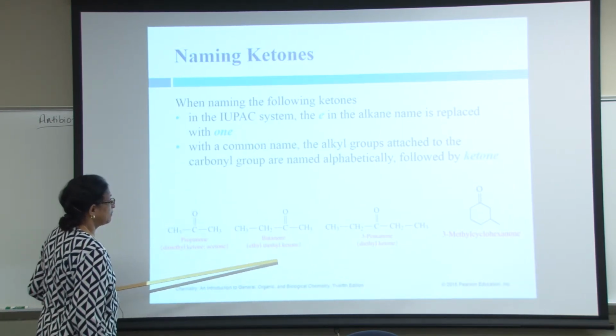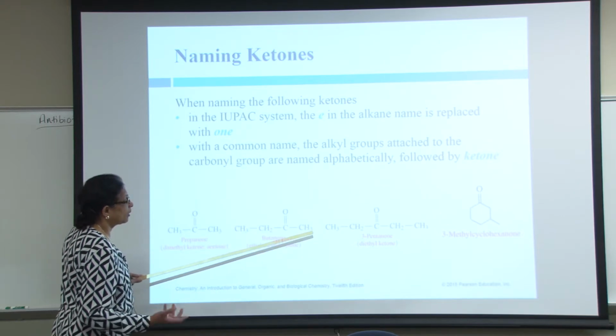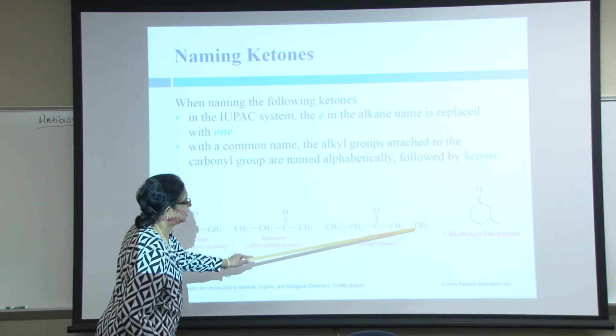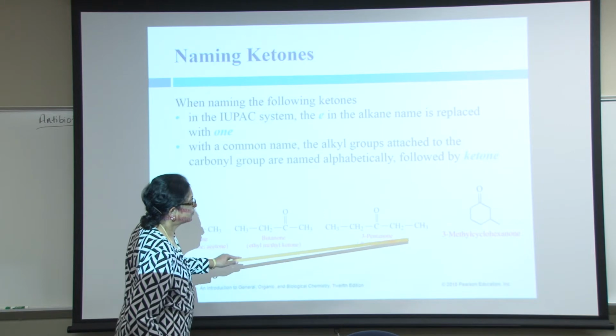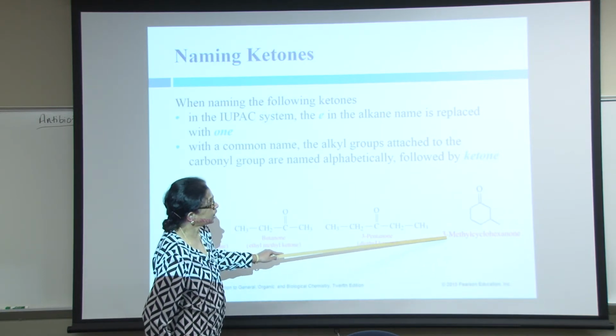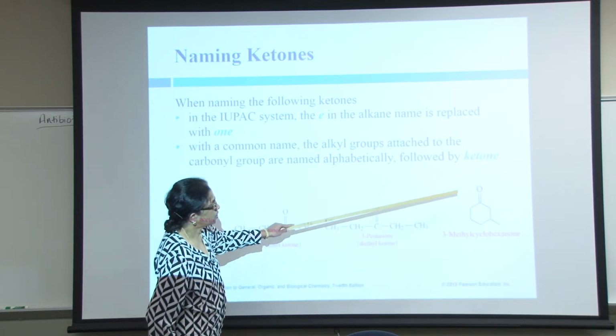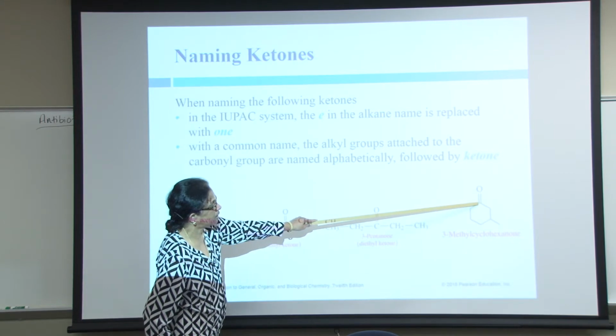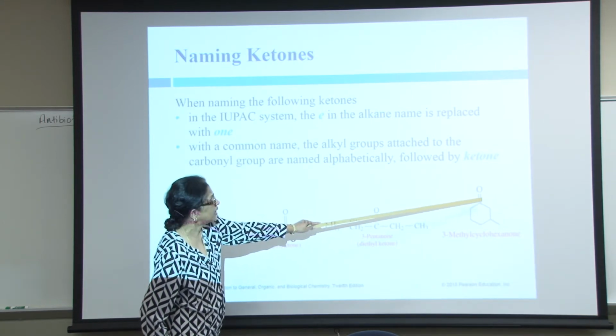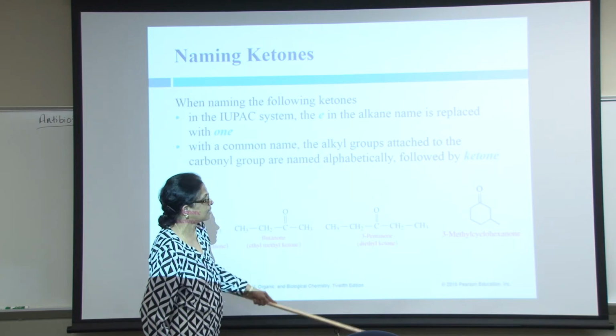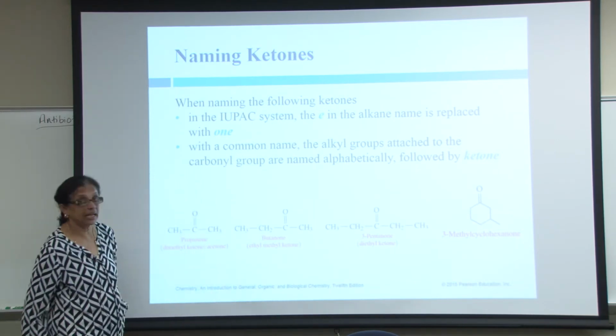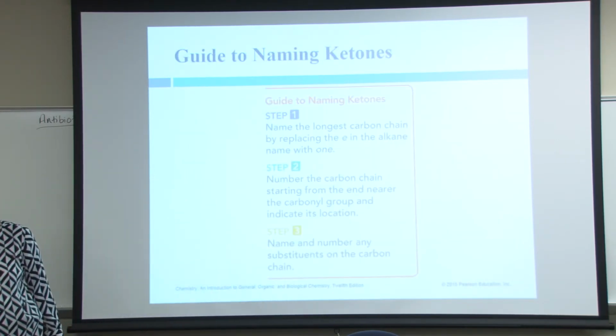But here I am giving you which carbon has the carbonyl group, 3. So cyclohexane. This will be carbon 1. So carbon 3 has the methyl, 3-methylcyclohexanone.